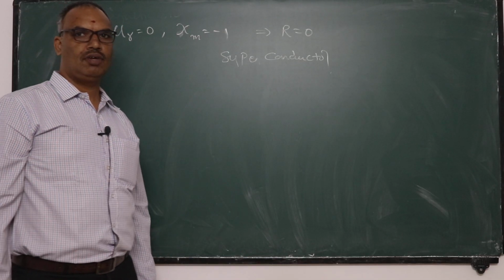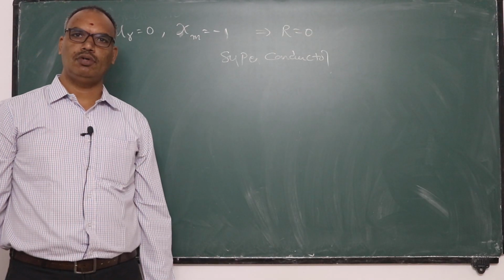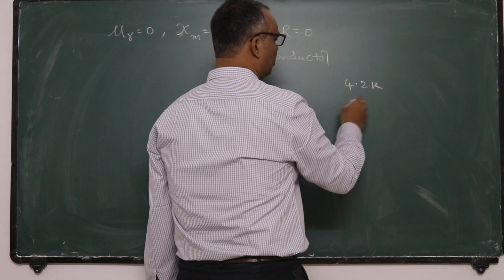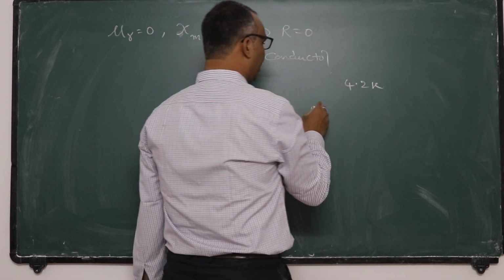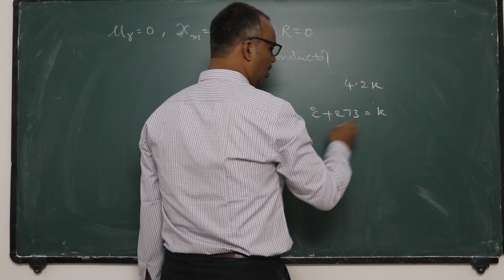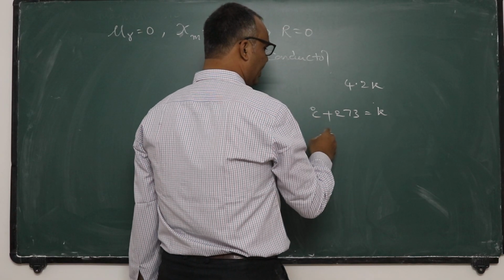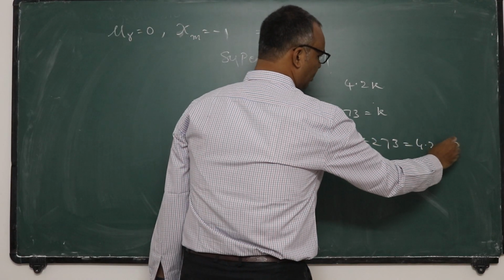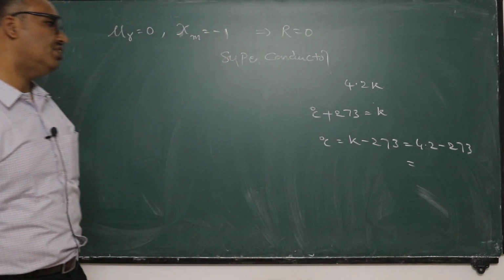Certain metals like mercury, if we cool them to a low temperature like around 4.2 Kelvin, what temperature is that? You know that degrees centigrade plus 273 can be converted to degrees Kelvin. So whenever you are given a Kelvin value and we need the centigrade value, degree centigrade is equal to Kelvin minus 273. That is 4.2 minus 273, around 269 point something.